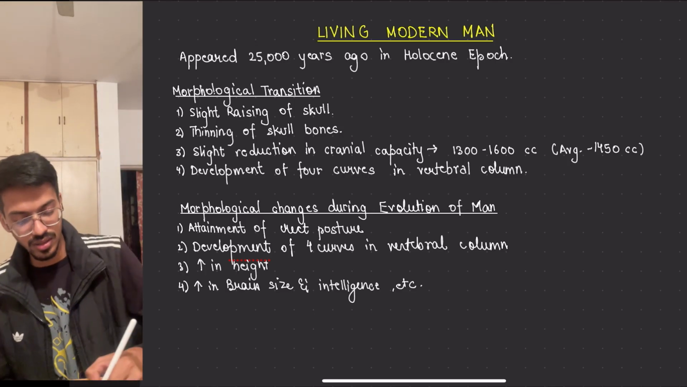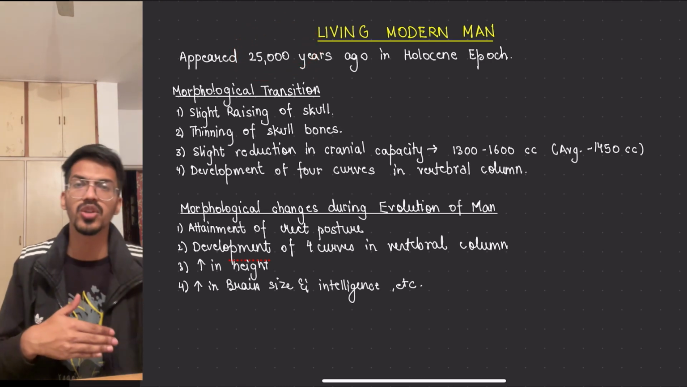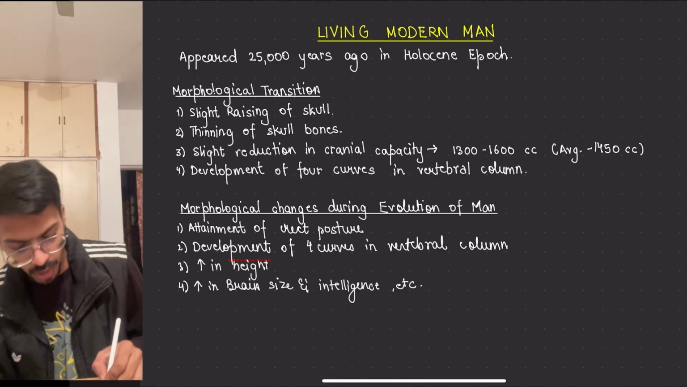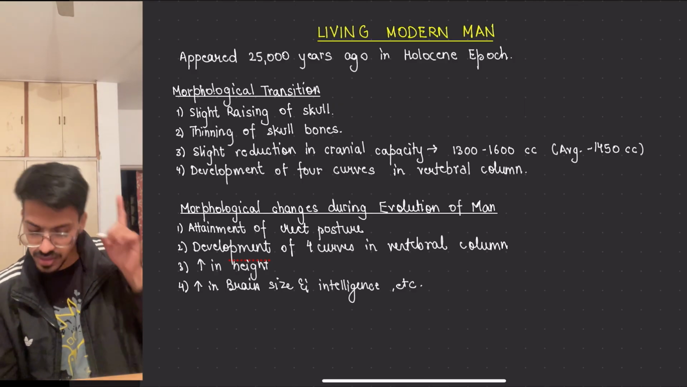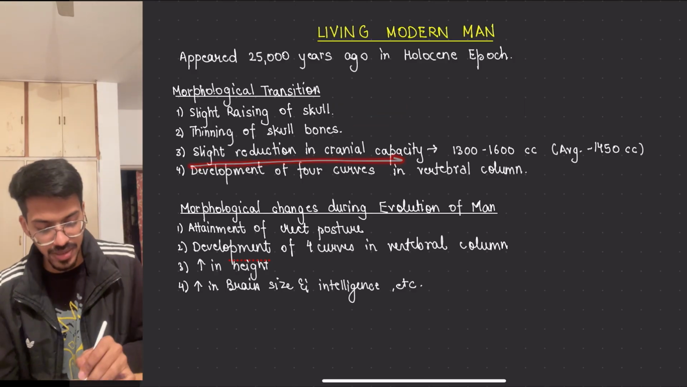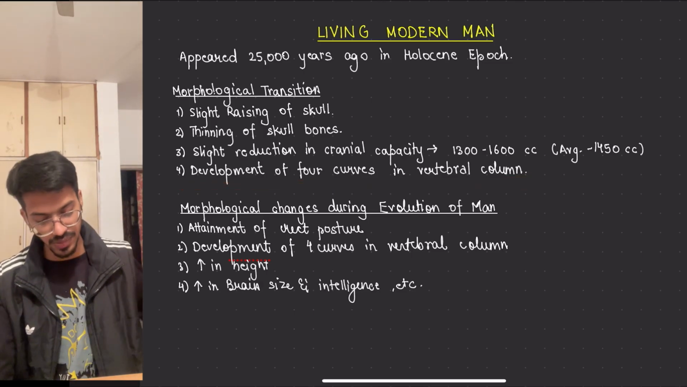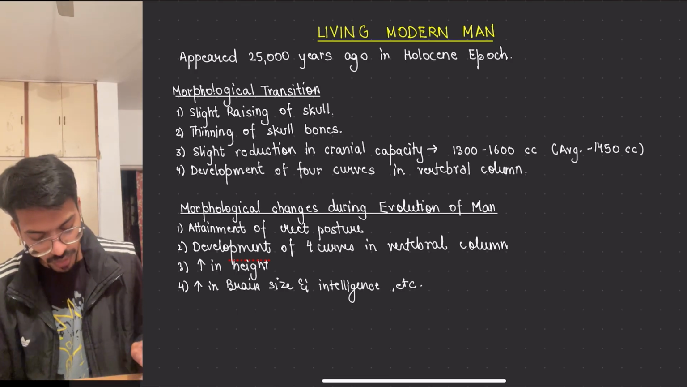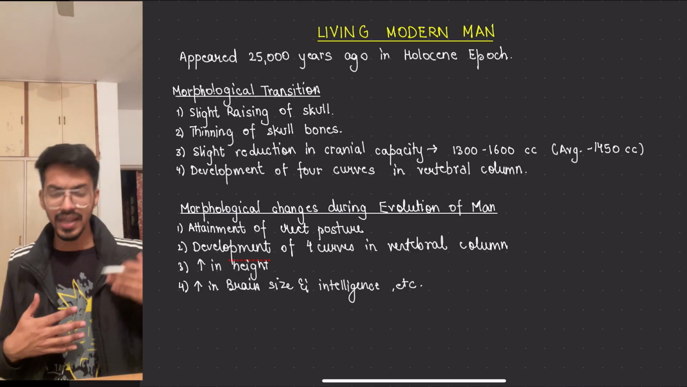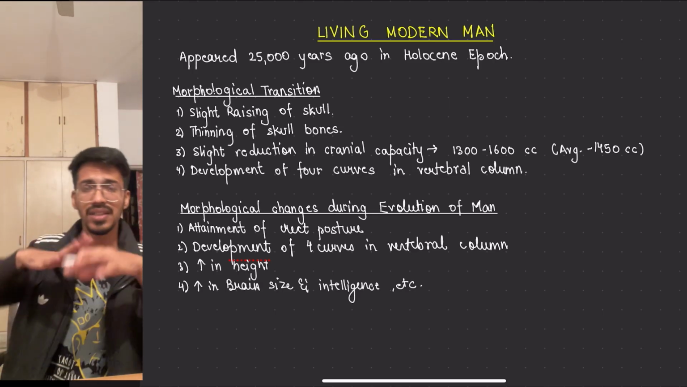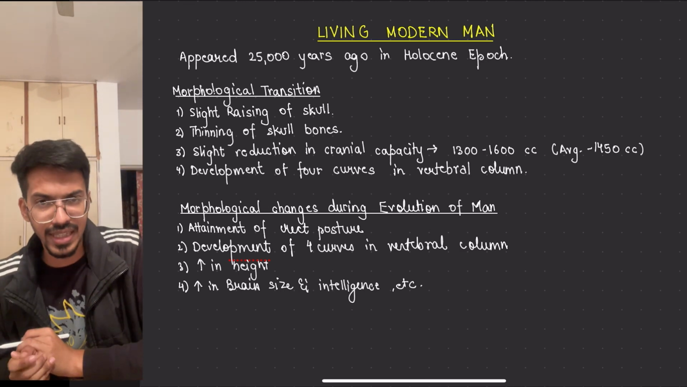Modern man appeared around 2500 years ago, and after that different periods come, like the iron period, bronze period, gold period, silver period. Morphological transition: there is a slight raising of the skull, thinning of the skull bones, and slight reduction in cranial capacity. Development of the four curves in the vertebral column: cervical curve, thoracic curve, lumbar curve, and so on. We attained an erect posture, increase in height, and increase in cranial capacity. If we remove Cro-Magnon men, then we have comparatively increased our cranial capacity only.